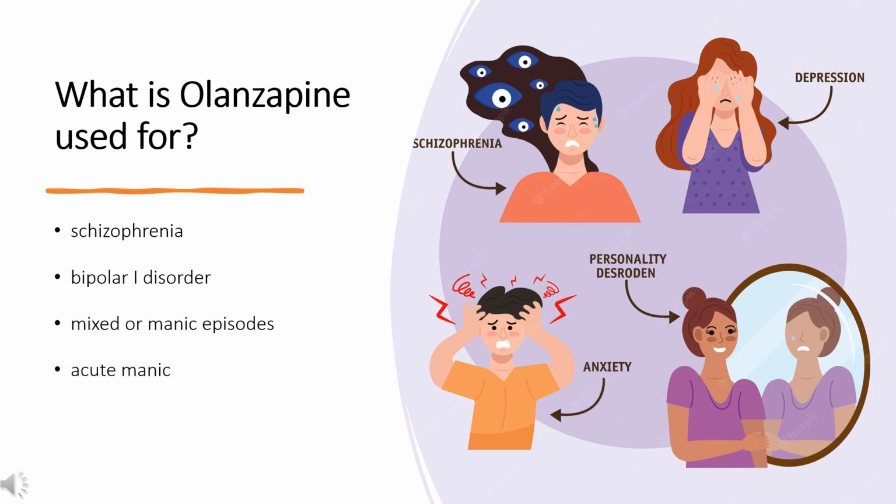What is olanzapine used to treat? Olanzapine was initially used orally and intramuscularly for the chronic treatment of schizophrenia in patients over 13 years old and other psychiatric disorders such as bipolar I disorder, including mixed or manic episodes. Olanzapine is also indicated in combination with lithium or valproate for the short-term treatment of acute manic or mixed episodes associated with bipolar I disorder in adults.